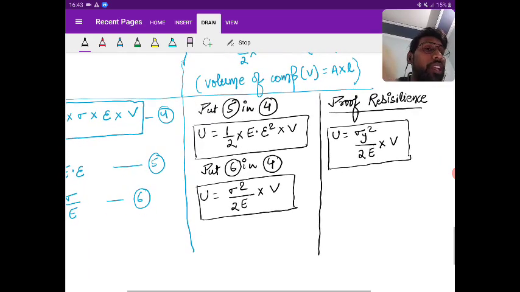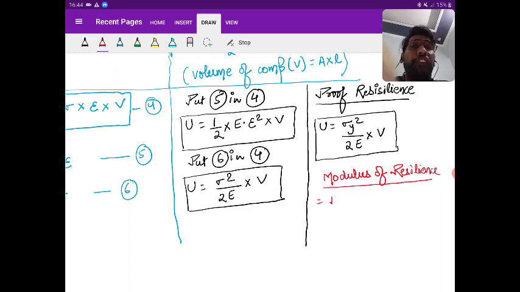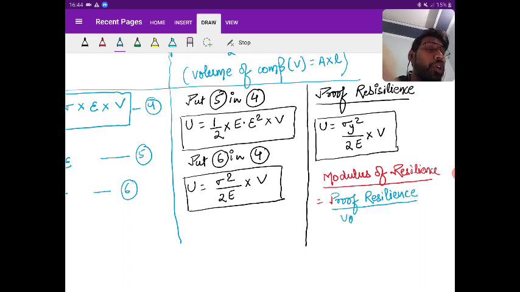Okay. Now, what is modulus of resilience? That is nothing but proof resilience per unit volume. And what is proof resilience per unit volume? We can write this as sigma y square by 2E.